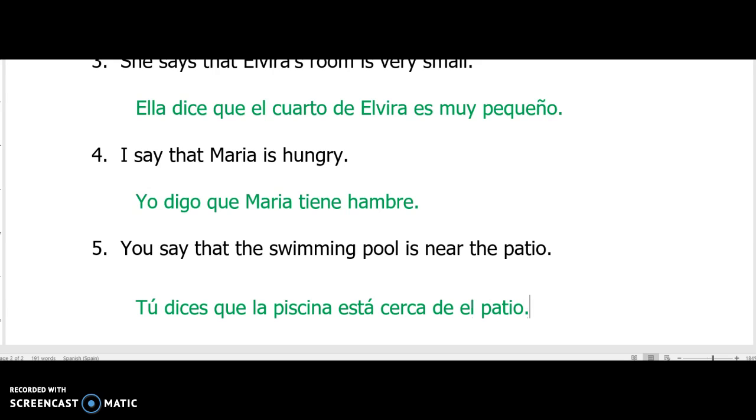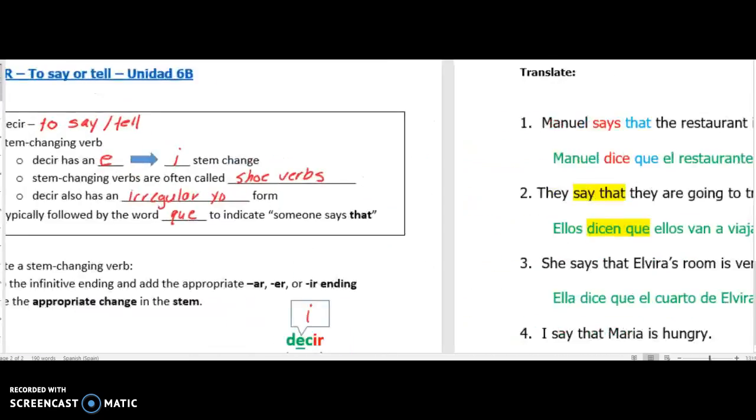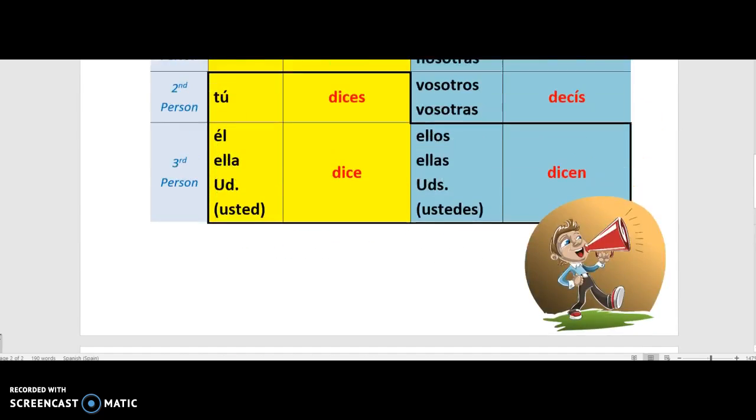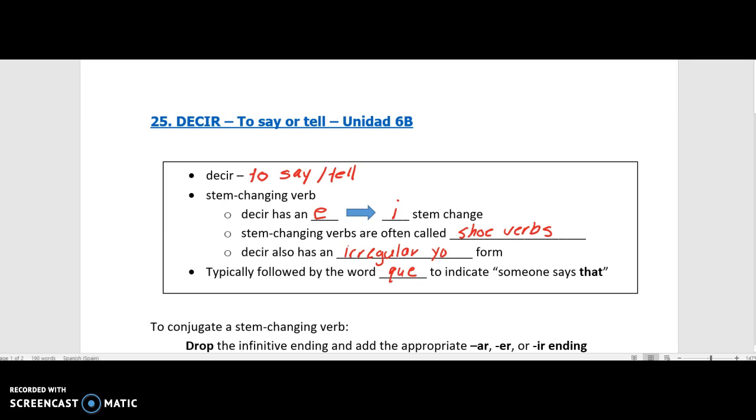But hold up, wait a minute. Did you catch it? What happens when we have de and el side by side? That's right. All right. So here we go. That is the verb decir in a nutshell. It's pretty straightforward. All right, this is something we've done before. Nothing too crazy here. That should be pretty easy.